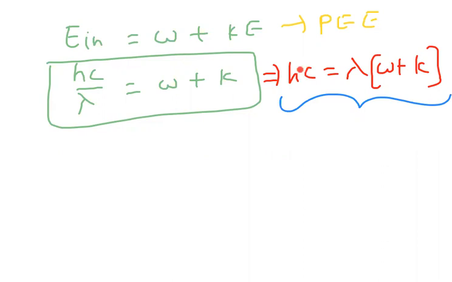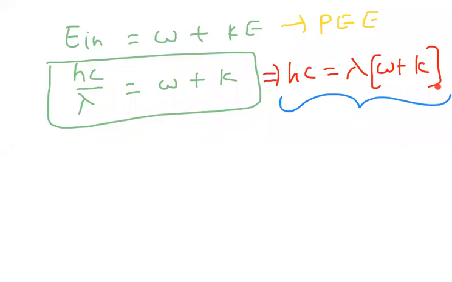h is Planck's constant, c is the speed of light. These two are also constants. And W is the work function. This is also constant for one metal. For one metal, this will be fixed. So here lambda and K will change. If lambda changes, K will change. If you change the incident wavelength, kinetic energy will change.